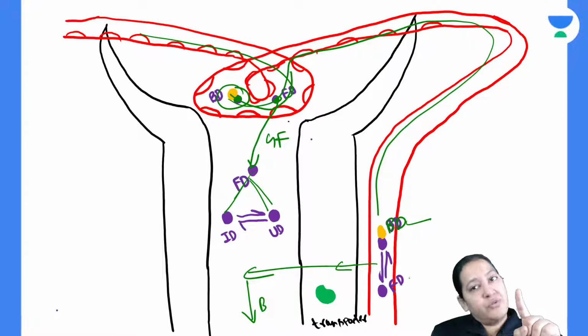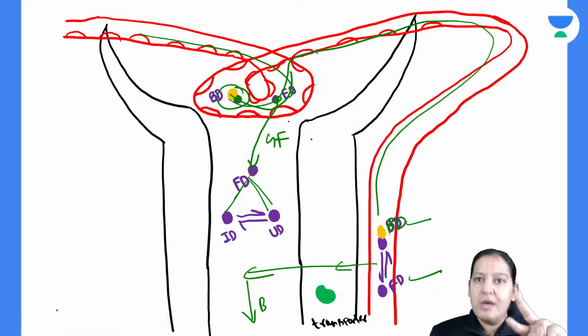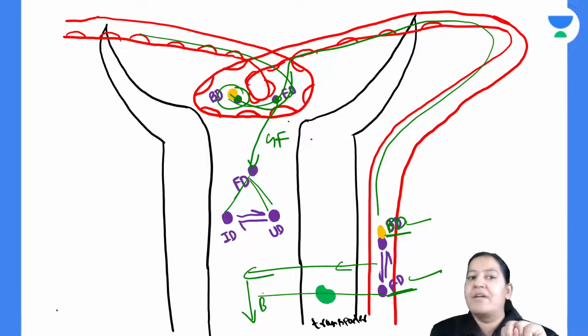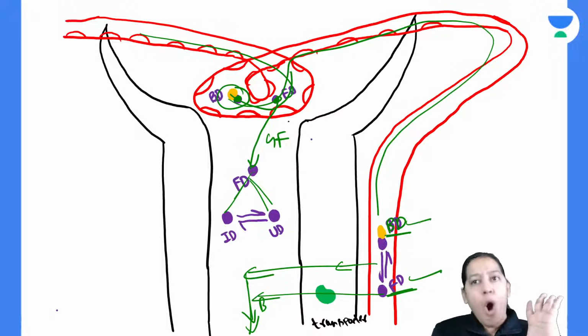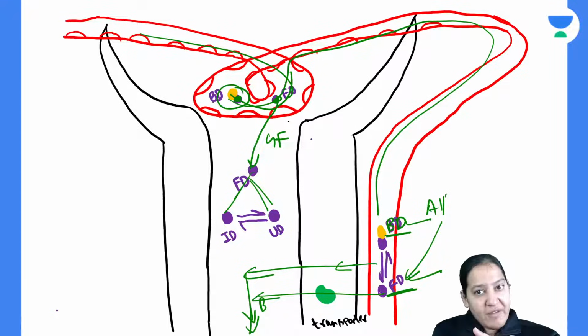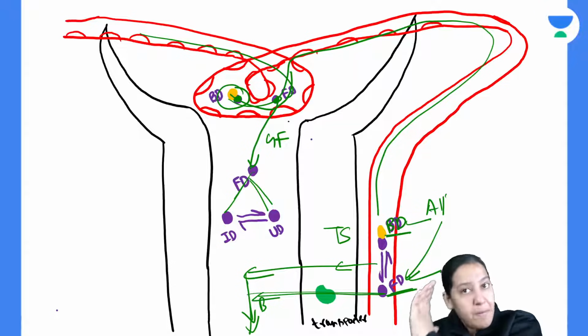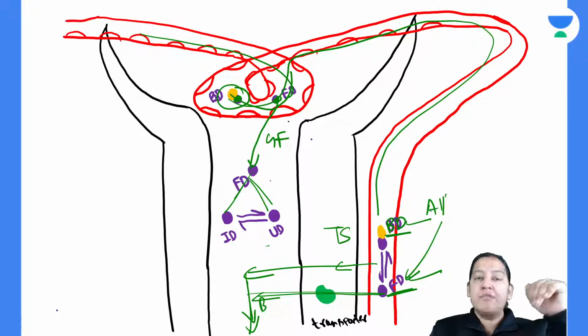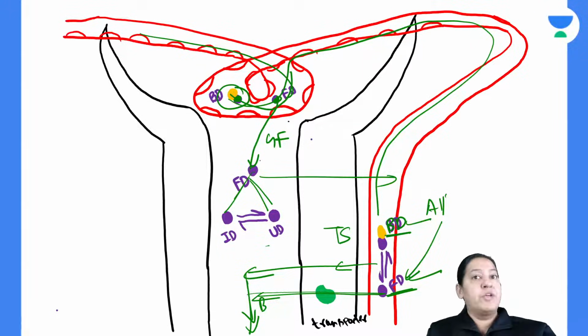The bound drug will change into free drug only. They are interconvertible. So the bound drug will convert into free drug, and this free drug will come here in the urine and get excreted. So all the bound drug will get converted into free drug, and that free drug will come here. This step is known as tubular secretion. See the arrow, it is coming from blood to urine. In tubular reabsorption, it was going from urine to blood. Now it is not from urine to blood, it is from blood to urine.